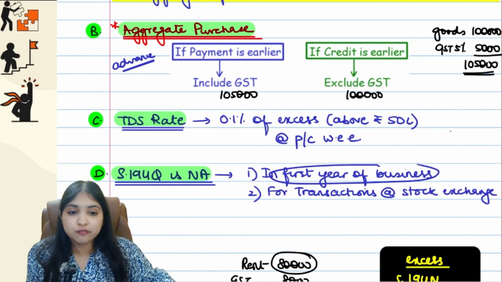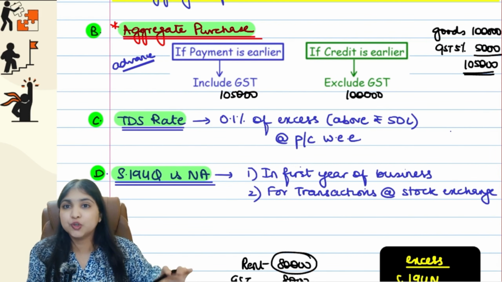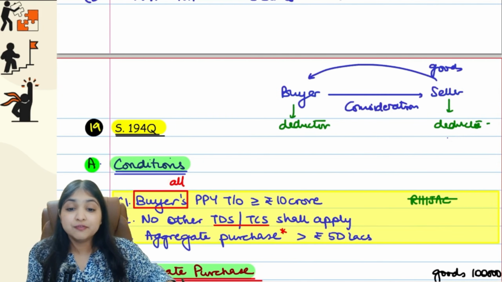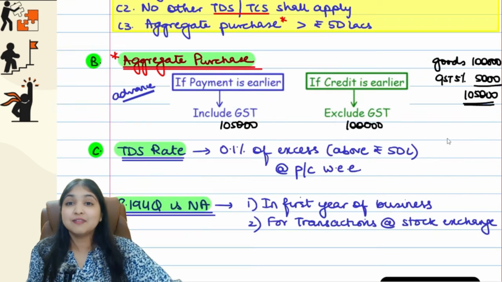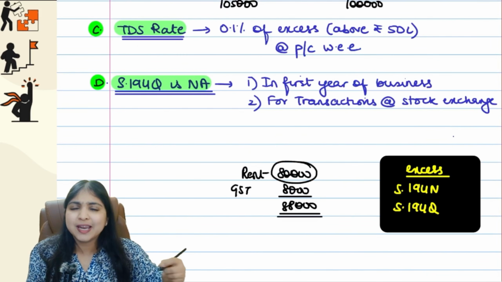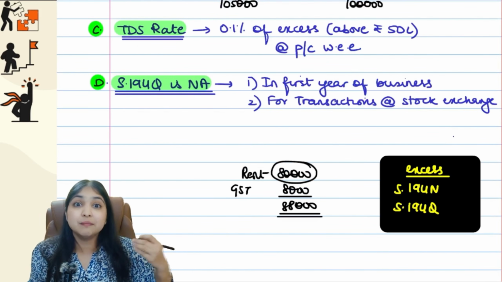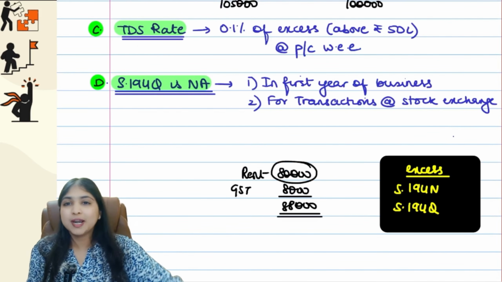In the first year of business, 194Q will not apply. Simple reason, in the first year will you have preceding previous year turnover? No, right? So therefore in the first year 194Q will not apply. And if you're doing any transaction in the stock exchange, like for example if I'm buying and selling shares in the stock exchange, 194Q will not apply.